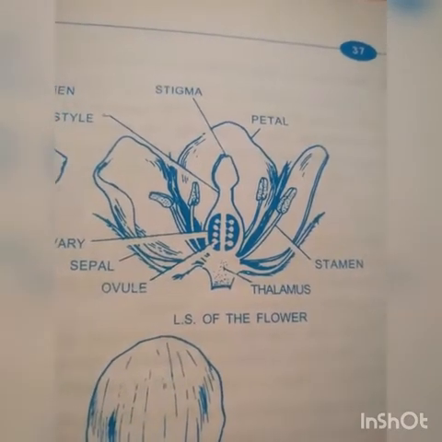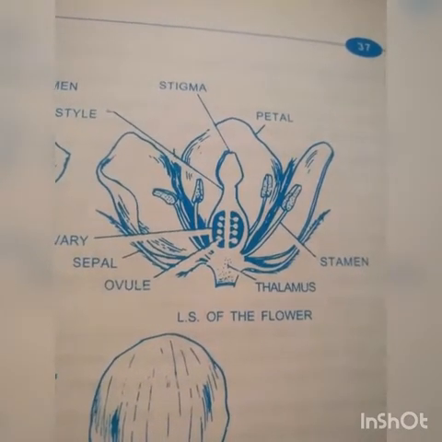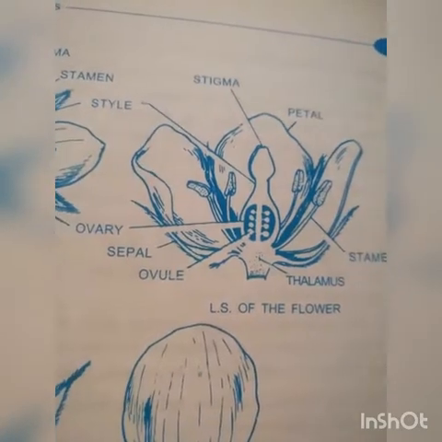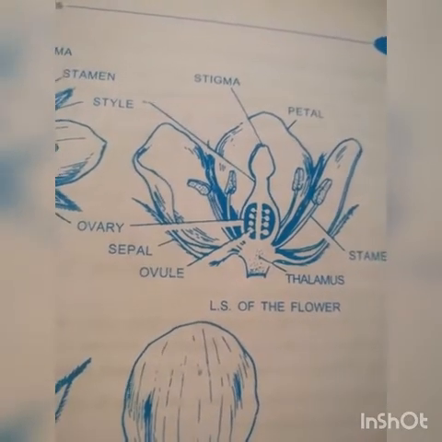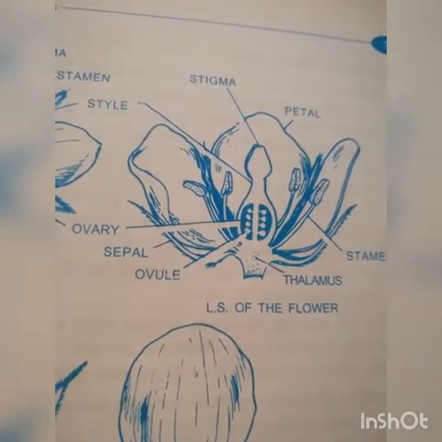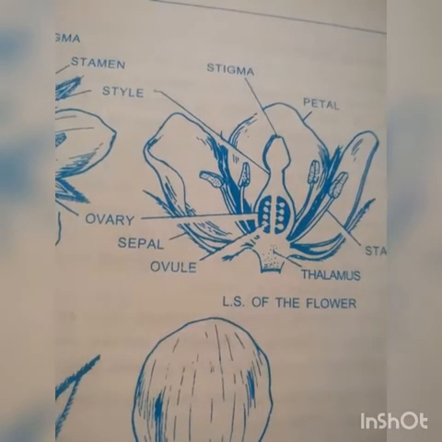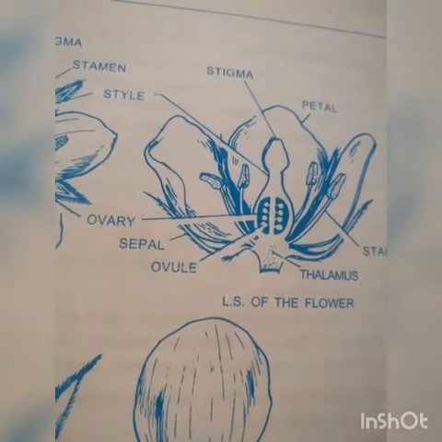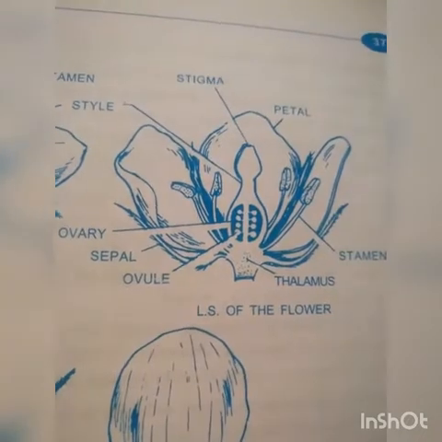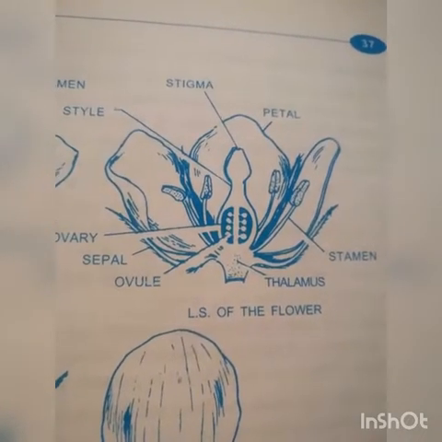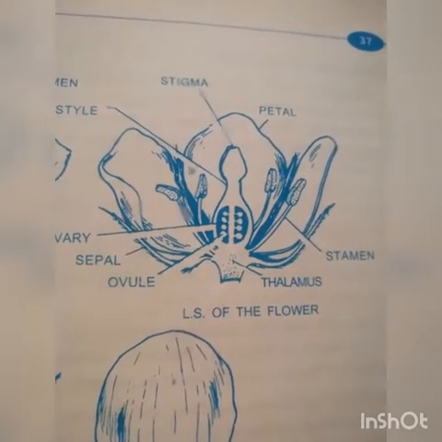Here stamen, then stigma, style, and ovary. Inside the ovary there are carpels or ovules. In these ovules the embryo sac or female gametophyte is present.